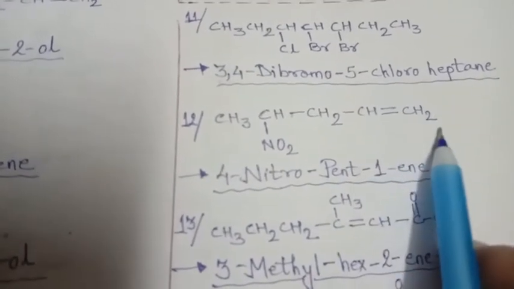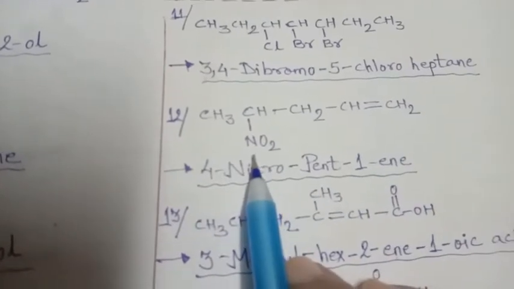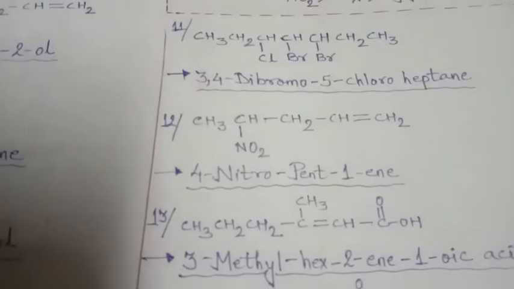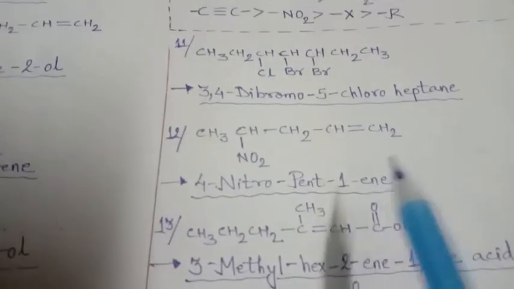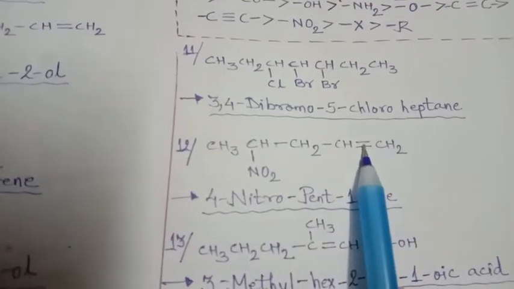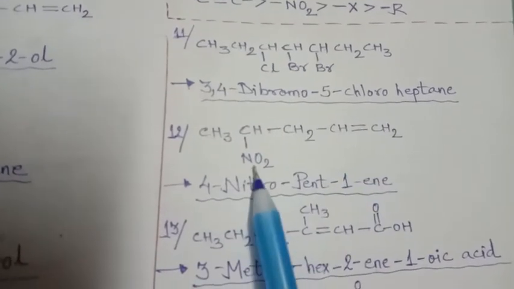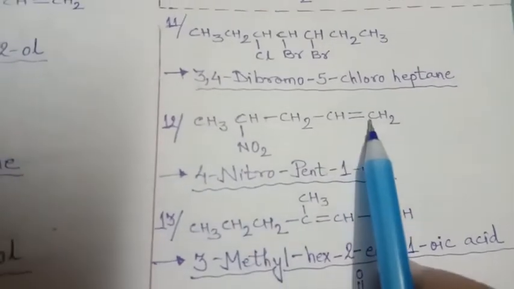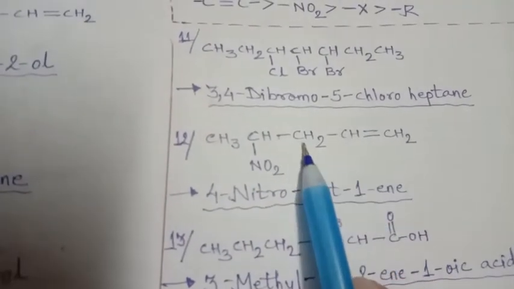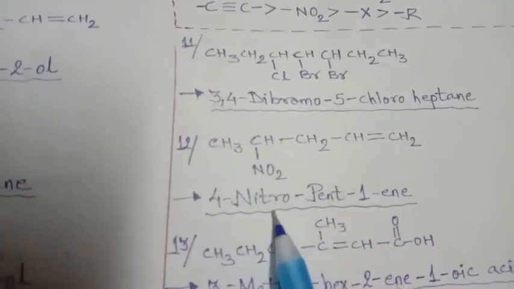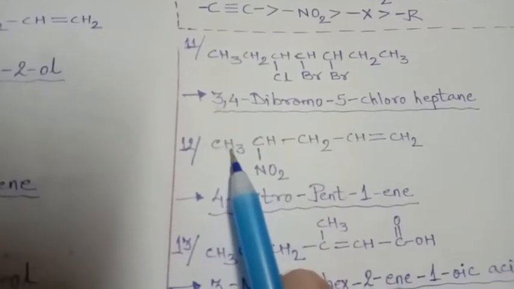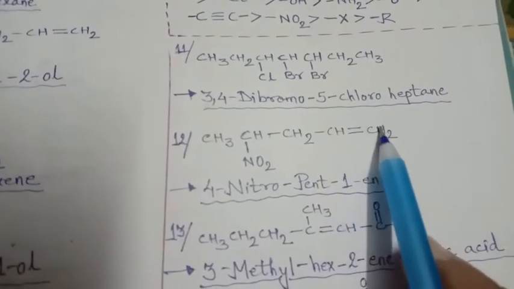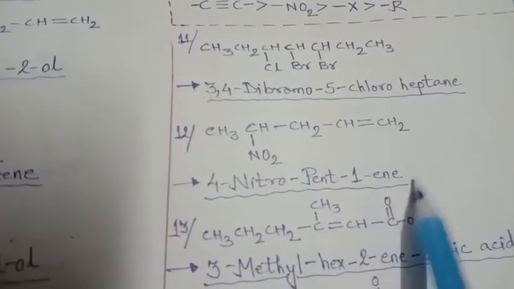Here double bond and here nitro compound. Now here we will consider that the double bond is more preferential to the nitro group. So nitro group is substituent and numbering will start from here. 1, 2, 3, 4. So on 4th is nitro and 5th. So total pentane. 4 nitro pent. 1 carbon double bond, so 1 ene.